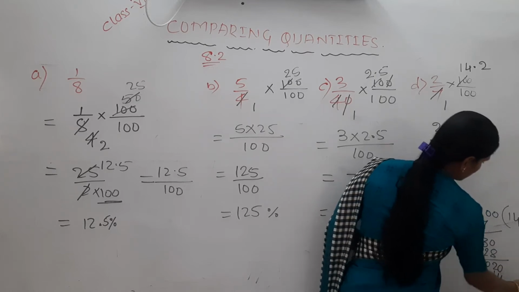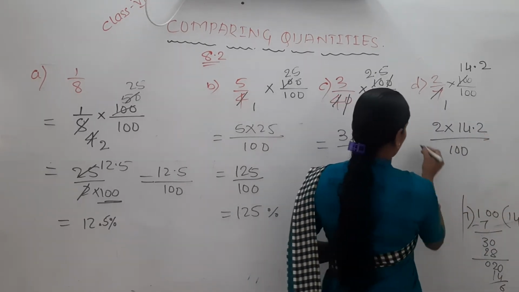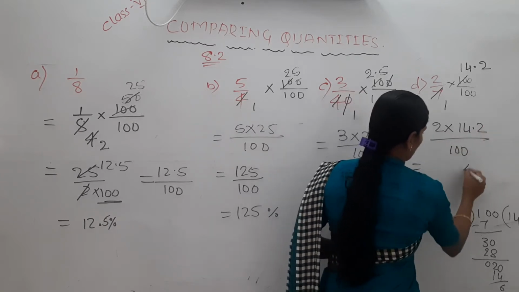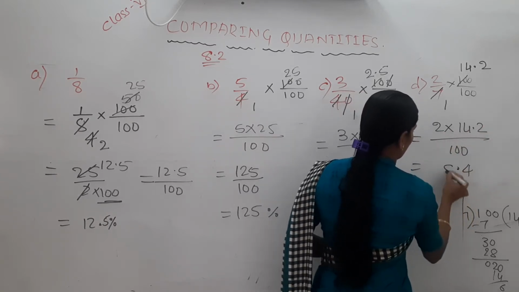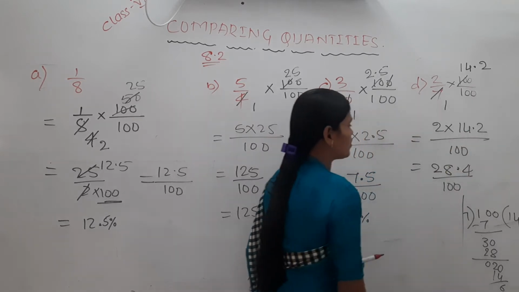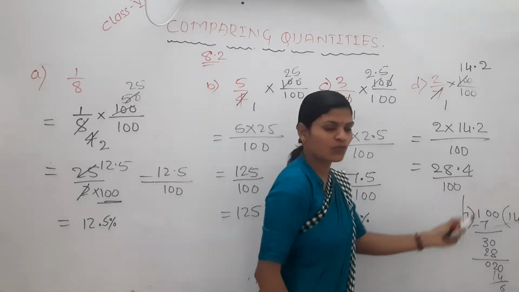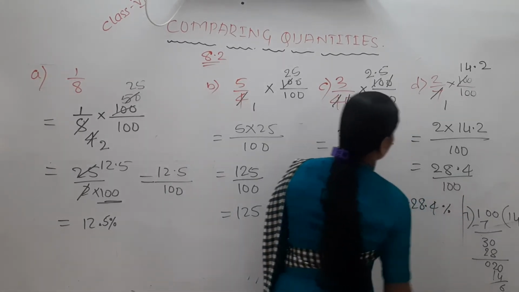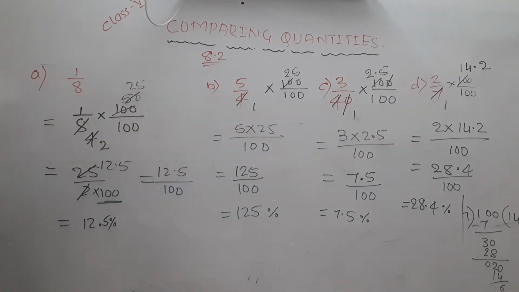Remaining, you can keep as it is, 14.2. Now 14.2 into 2: 2 2s are 4, 2 4s are 8, 2 1s are 2, divided by 100. It is nothing but per 100, 28.4, which is 28.4%.